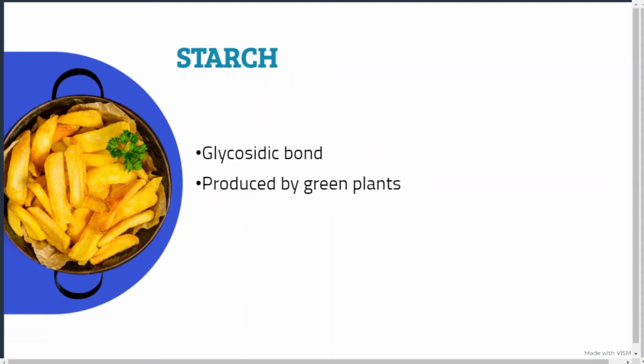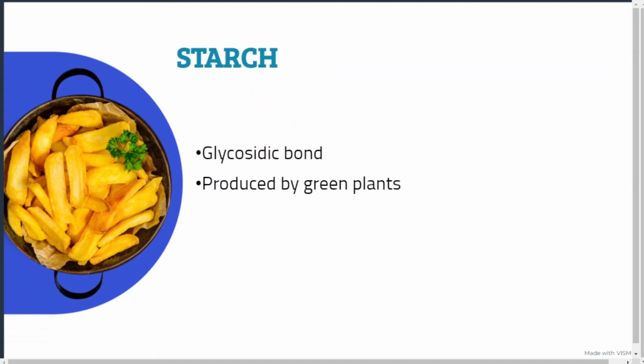Now, this starch has a large number of glucose units, and they are joined by glycosidic bonds. Simple. And this starch is produced by green plants, because you will find starch in plants, not in animals, right? What is found in animals? It is glycogen. That we will discuss later.